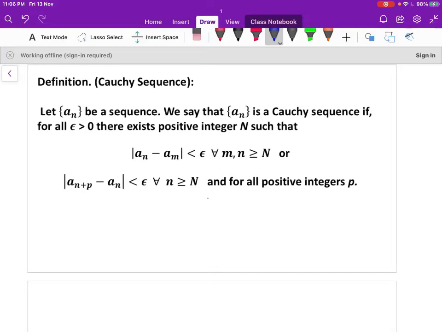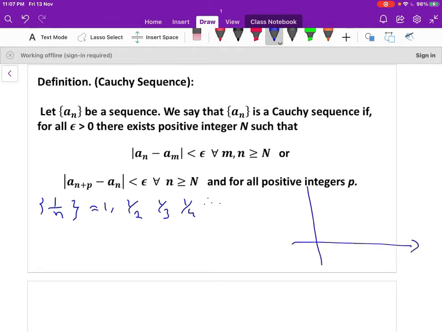Hi students, in this video I'm going to discuss the concept of Cauchy sequence. So let us recall the convergence of a sequence. For example, the sequence 1 by n, that is 1, 1 by 2, 1 by 3, 1 by 4 and so on. In fact, it is a convergent sequence.